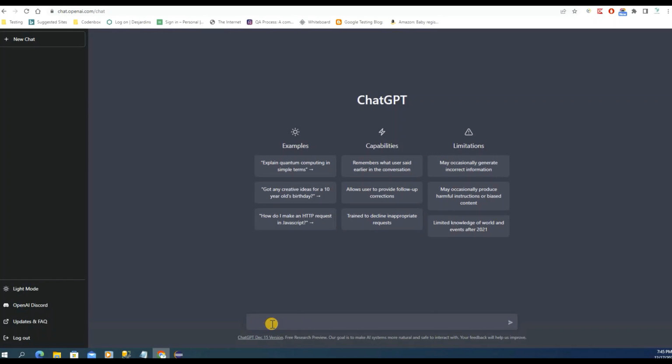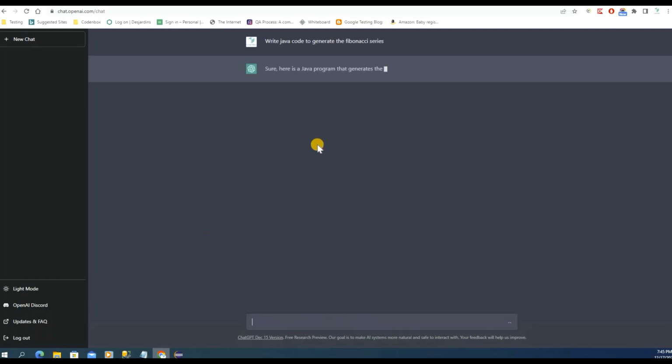Let's write over here, write Java code to generate the Fibonacci series. Okay, Fibonacci series. I hope that is right.